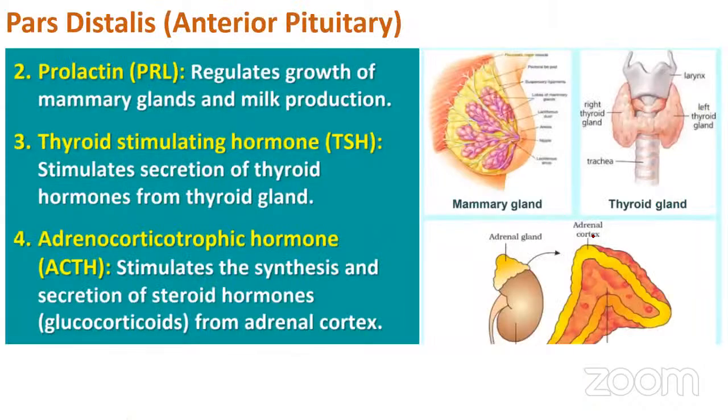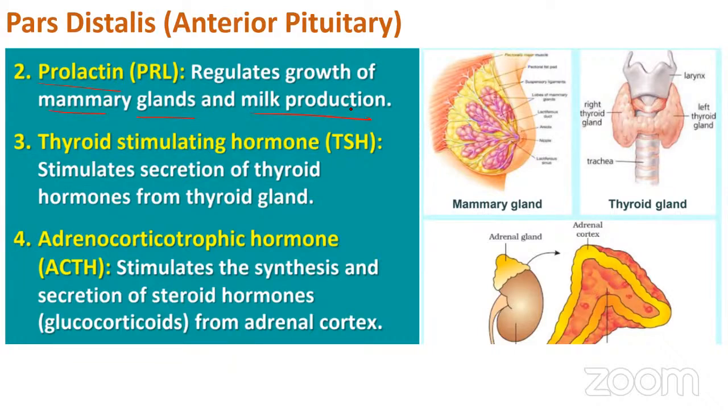Next one is prolactin. We talked about growth hormone, right? So now it is prolactin. Prolactin is the hormone that is usually very active after the delivery of the baby. The job of prolactin is that it enhances the growth of mammary glands, and it helps in differentiation of alveolar cells that produce milk.